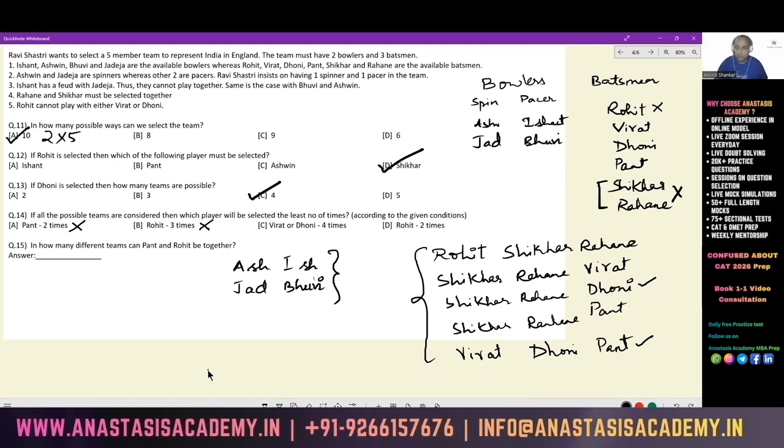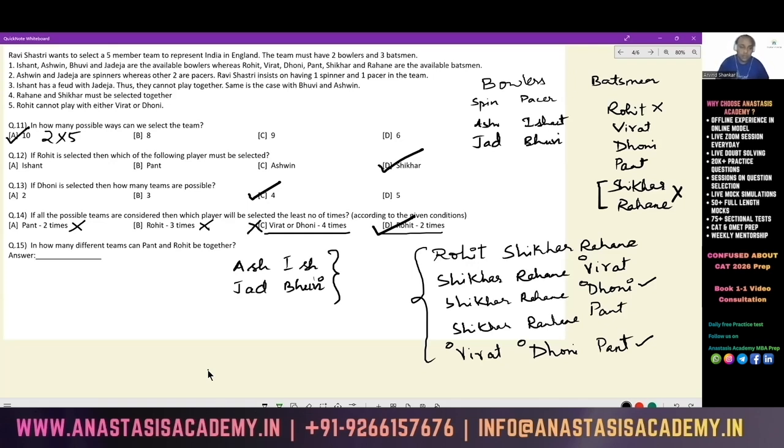Virat or Dhoni? Virat gets selected here, so he gets selected 4 times. Dhoni gets selected here, Dhoni gets selected here. So 4 times. This is accurate. Rohit gets selected 2 times, Rohit Shikhar Rahane along with any combination of bowlers. Now, both of these are accurate. But the question is asking which of these players will be selected least number of times? Because Virat and Dhoni are being selected 4 times and Rohit is being selected only 2 times, the answer has to be option D.